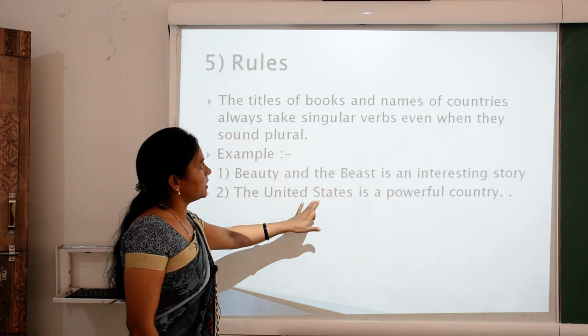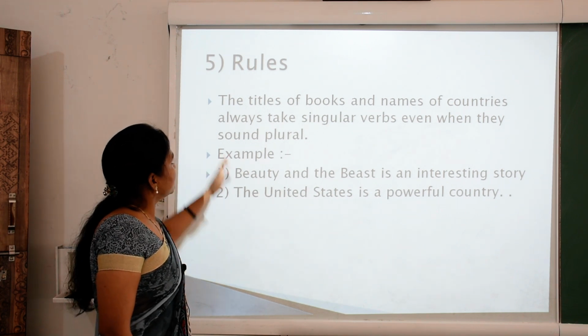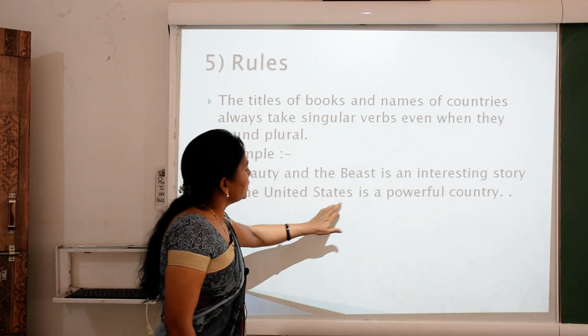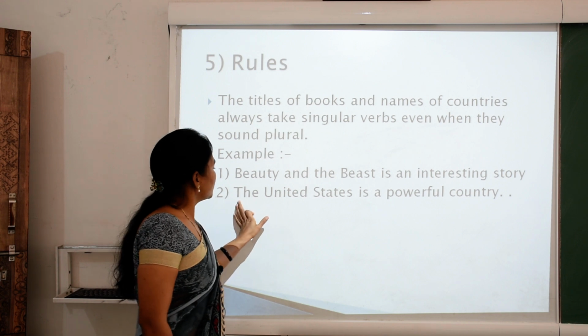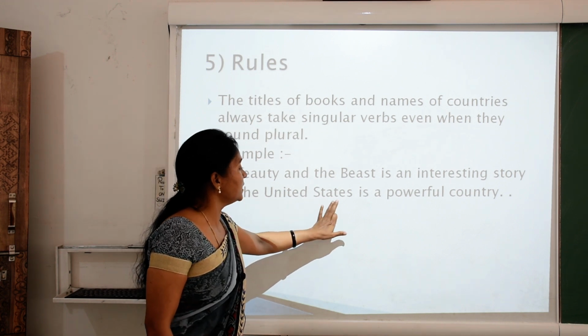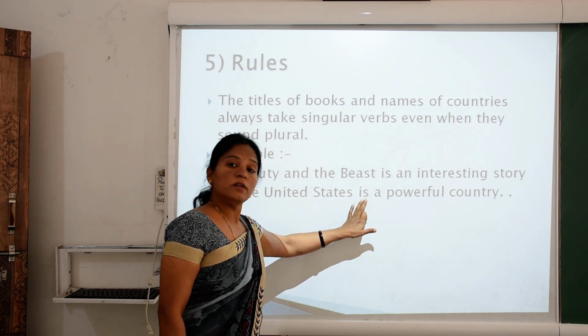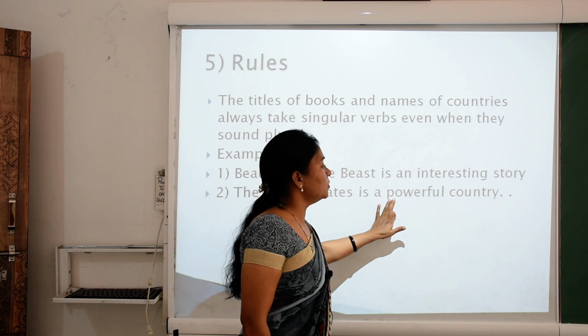The United States, the name of a country. So children, according to this rule, the titles of books and names of countries always take a singular verb even when they sound plural. The United States is a singular subject, so we use a singular verb. The United States is a powerful country.